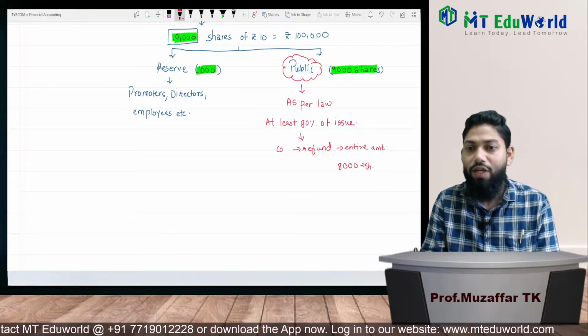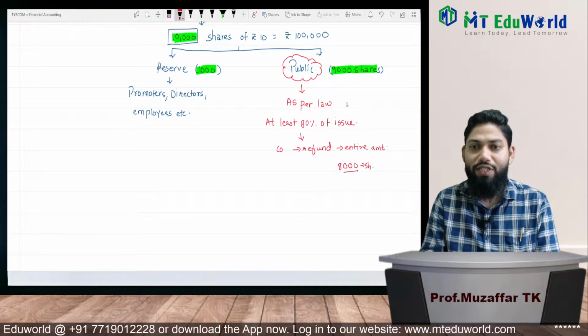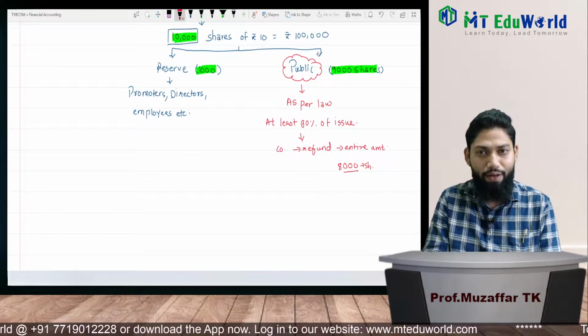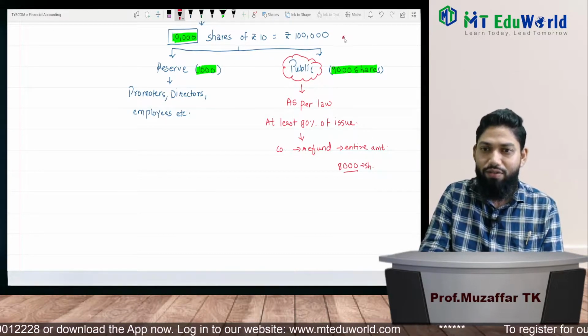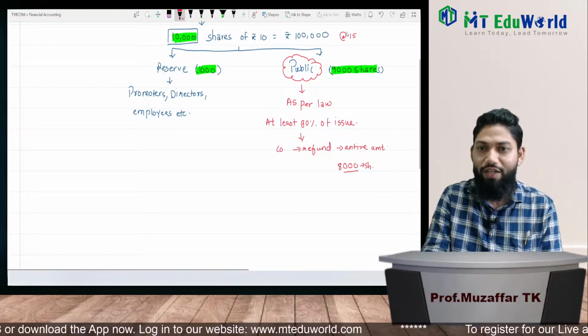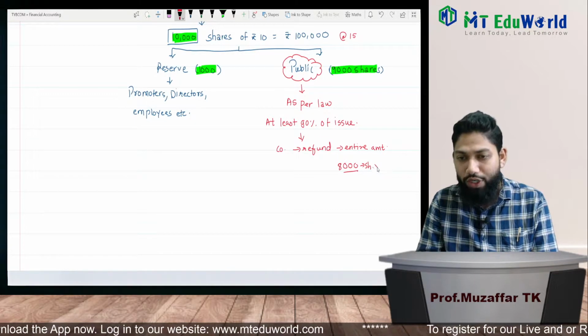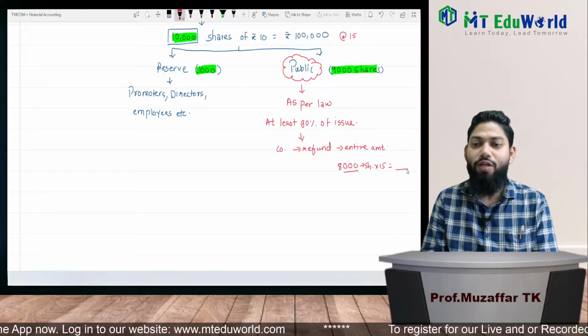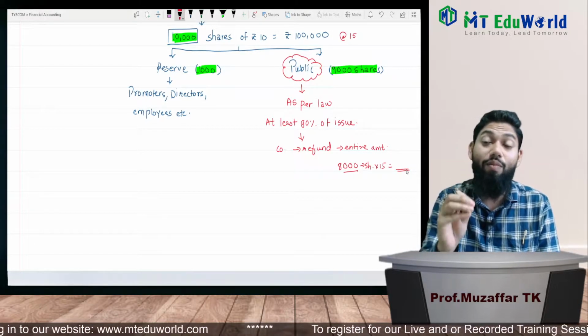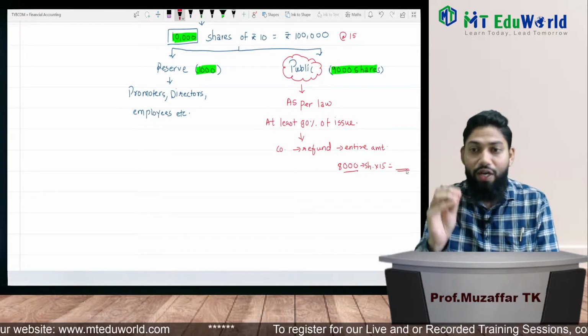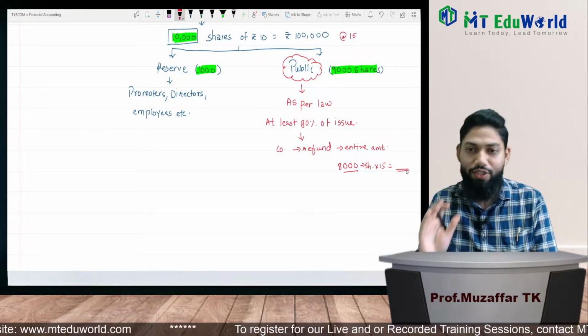For example, we got money for 8,000 shares. For example, we have issued the shares at 15, so 5 is the premium amount here. Whatever amount we have received from the public, the entire amount has to be refunded if 90% of the issue is not received.